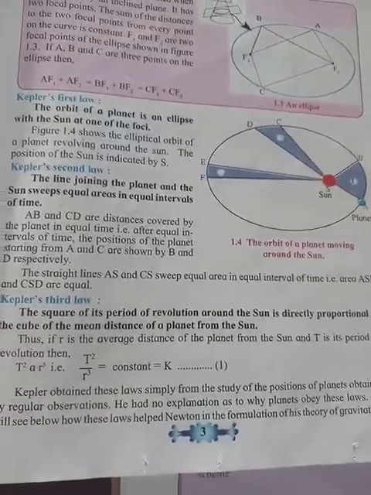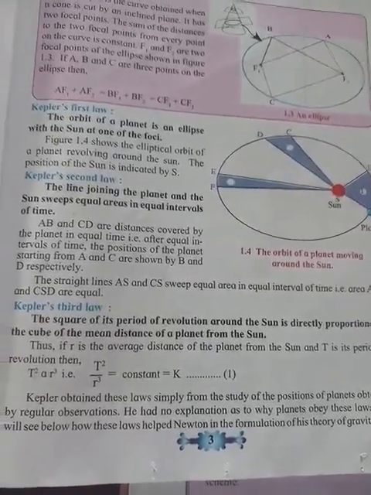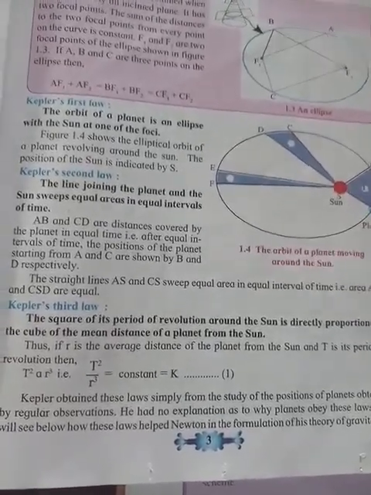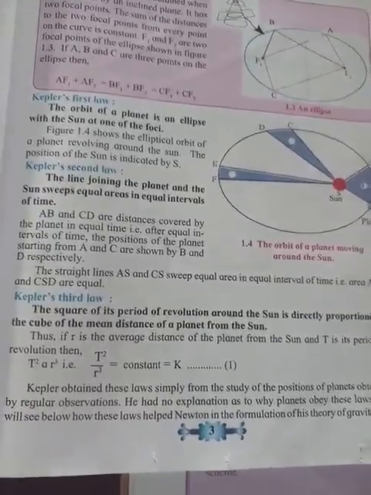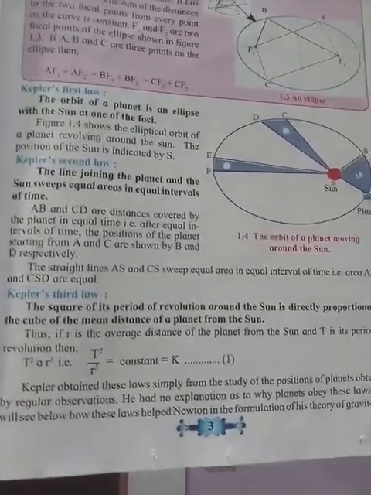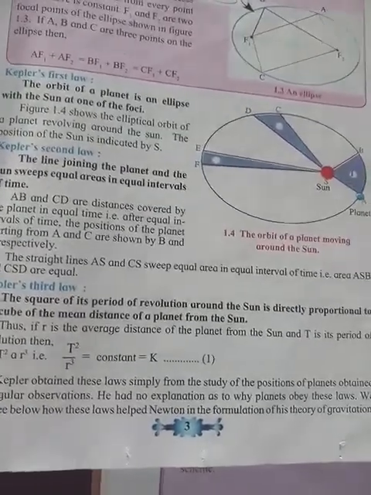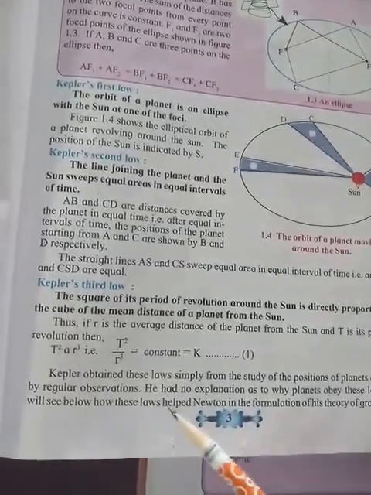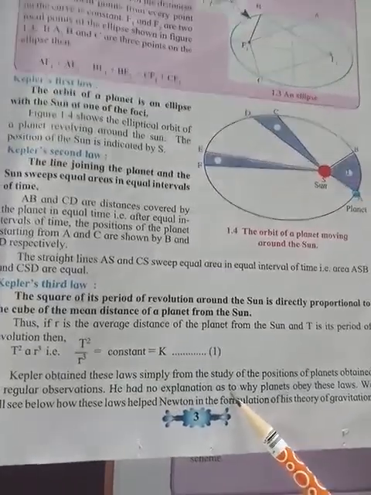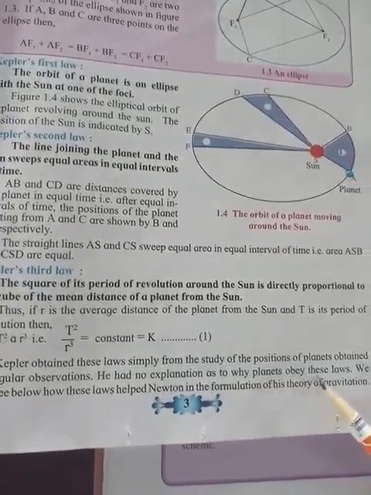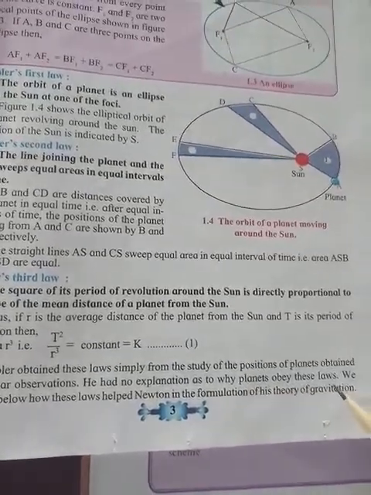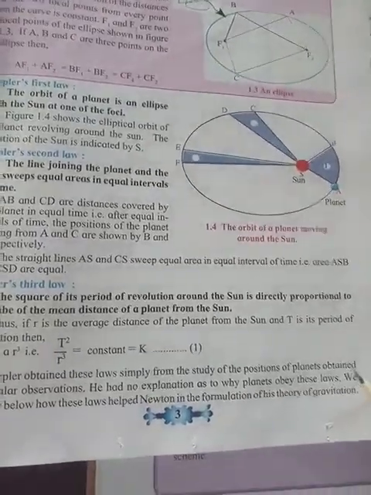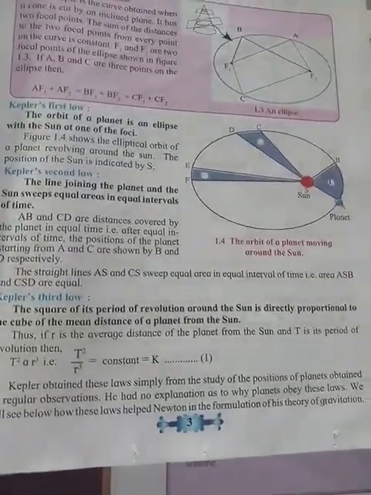He was unable to explain that some force is there, a force of attraction or gravitation. He had no explanation as to why planets obey these laws. Kepler was unable to explain this.